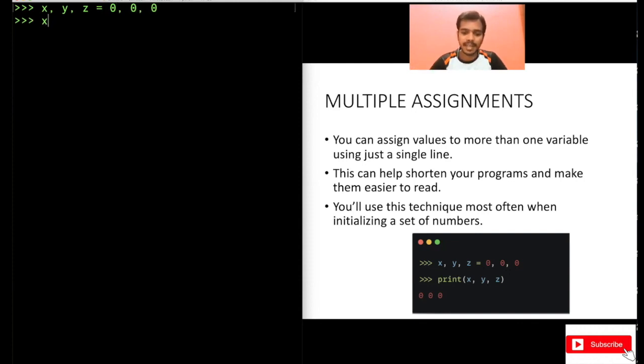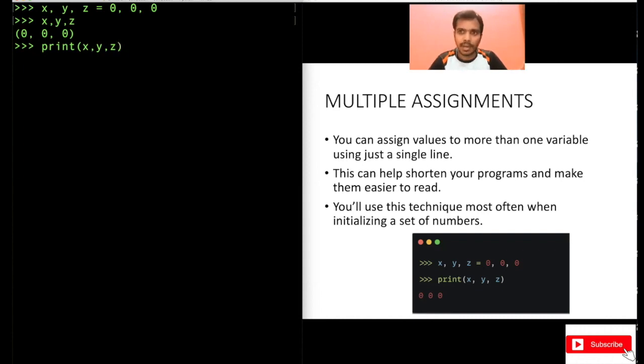Now try to print x. Can I print something like this? I don't think so. Okay, you can print it like so. You see, when you print x, y, z, you can print something like this also here. So you see 0, 0, 0 got printed. You can also use print here: print x, y, z. I'm showing you print here because you can use print to print multiple variables also. You can provide multiple variable names.